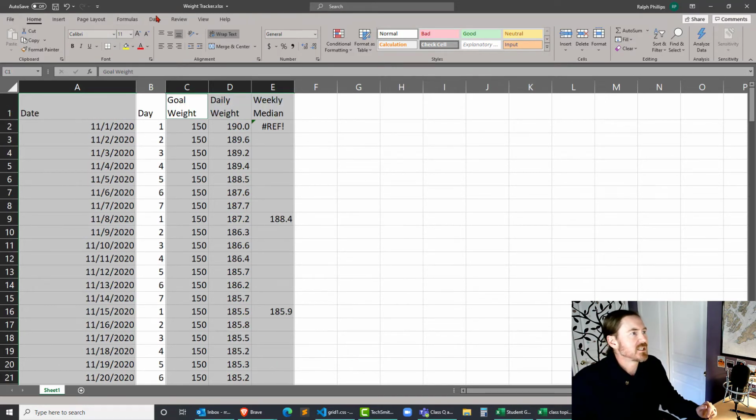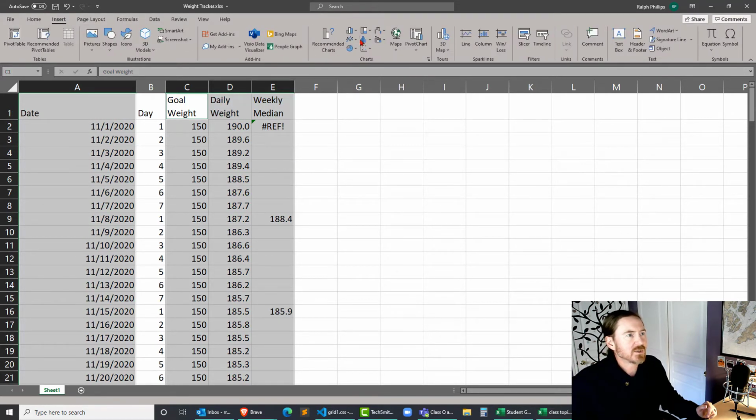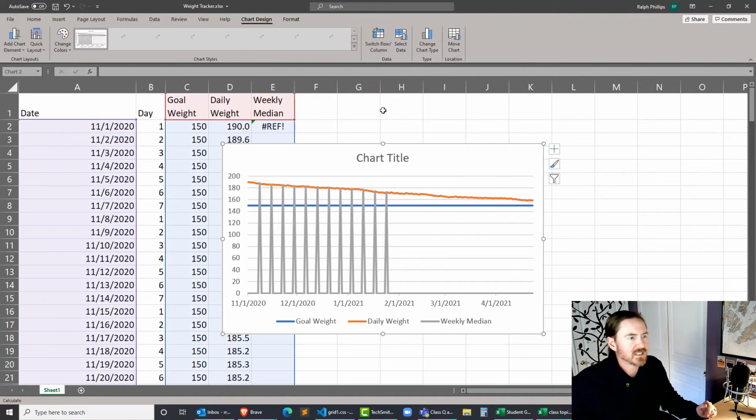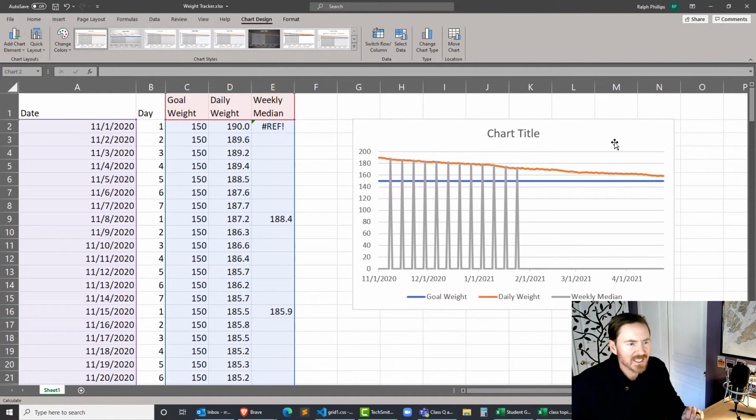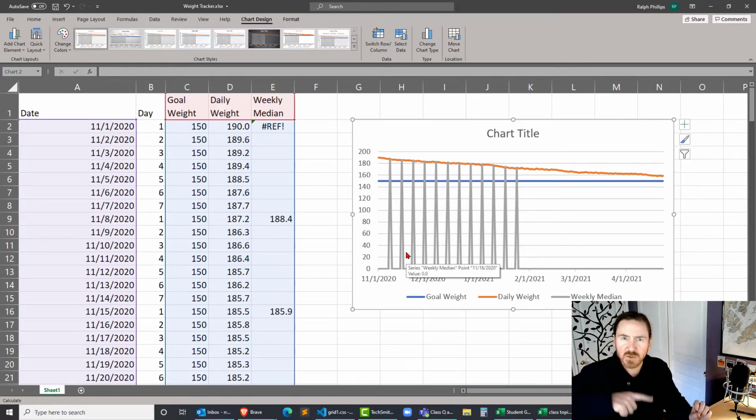Now I'm going to click on my insert ribbon and I'm going to go for a line chart. I'll just do a basic line chart, and this is kind of the little mess that I get to start with, but that's really not so bad. So I can see where my weight tracking numbers are. That's the orange line. The blue straight line is my goal weight. That's the nice thing about having that goal weight in there. Now this gray mess is what we need to fix up. That's my weekly median. I don't want to see all of those lines going up and down. I don't want an empty spot to represent a 0 or anything like that, but that's all going to be in the charting.